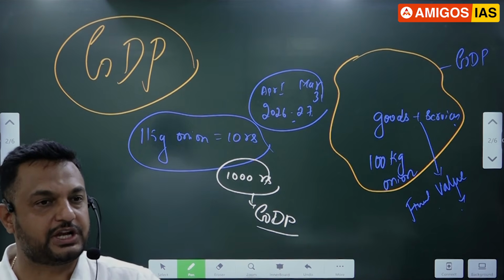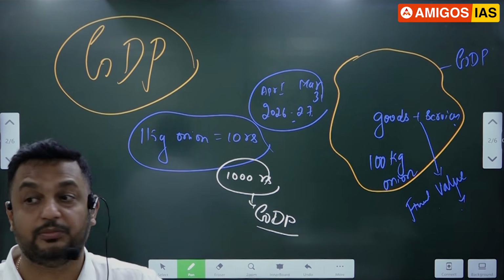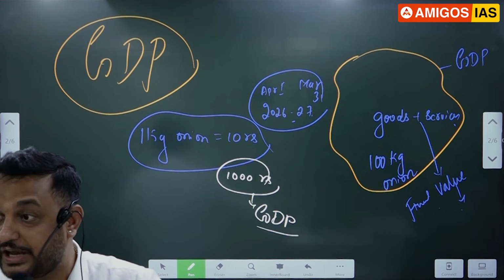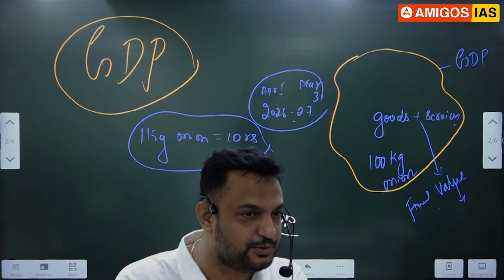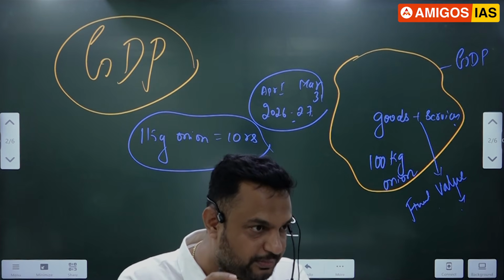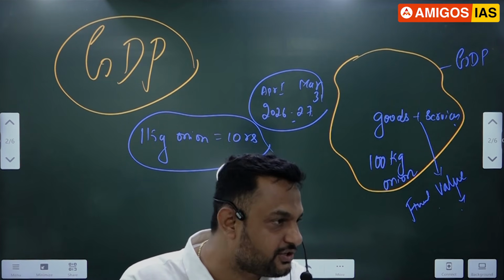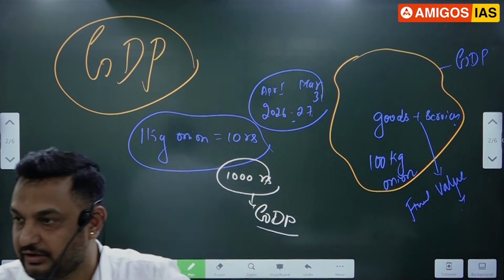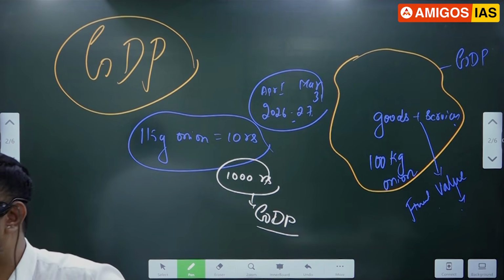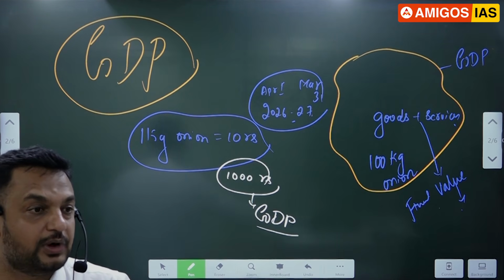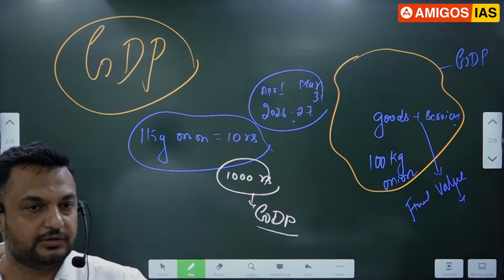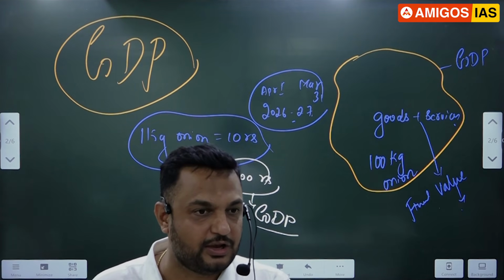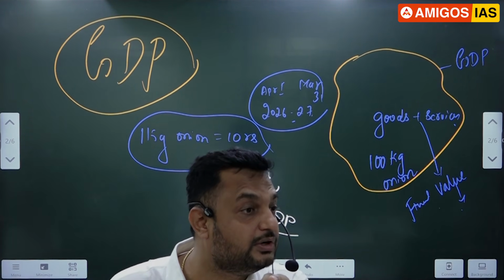Just now, whatever definition I discussed, which method is this? Production method. What is production? The final value of goods and services produced for a particular financial year within the domestic territory. So that is the production method. The production method is also called the GVA method, gross value added method. What is this? It's nothing, sir: final value minus intermediate value equals GVA, gross value added.